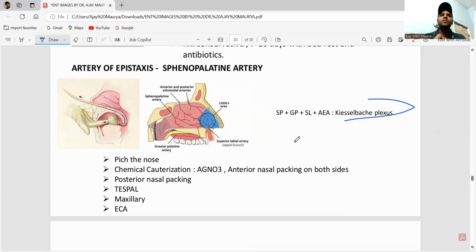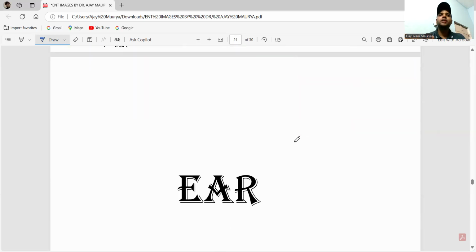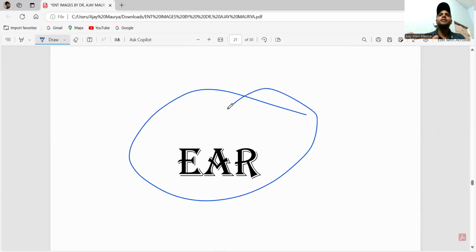First of all, for epistaxis, you have to pinch the nose. Then do chemical cauterization with silver nitrate, and next anterior nasal packing on both sides. If not controlled, do posterior nasal packing. Next is TESPAL, then maxillary artery ligation, and last is external carotid artery ligation. Done. Next is the ear.